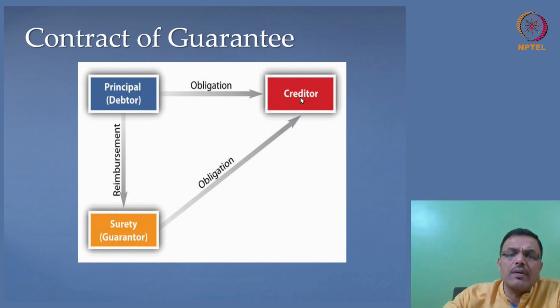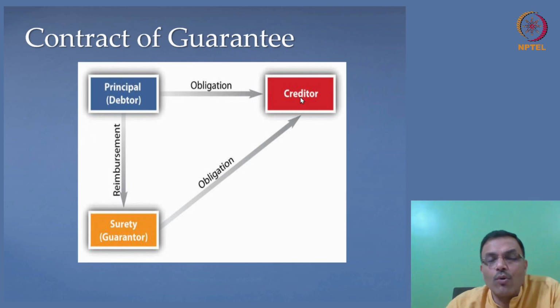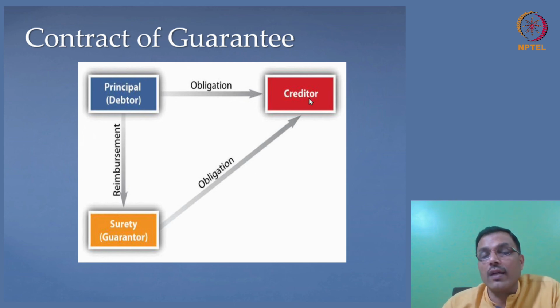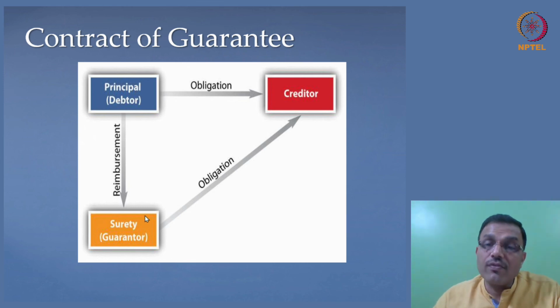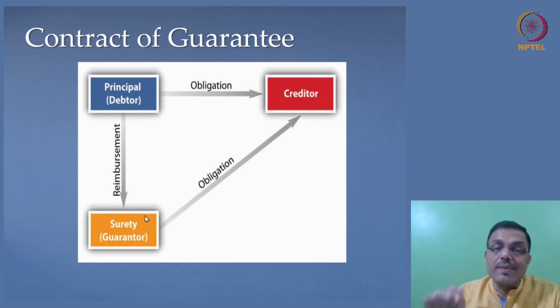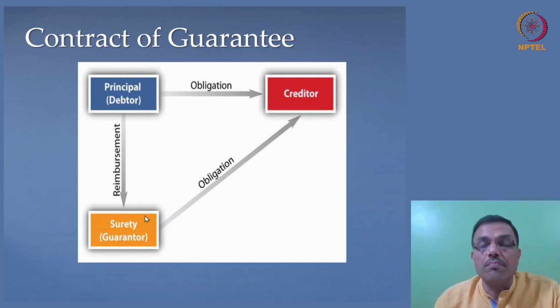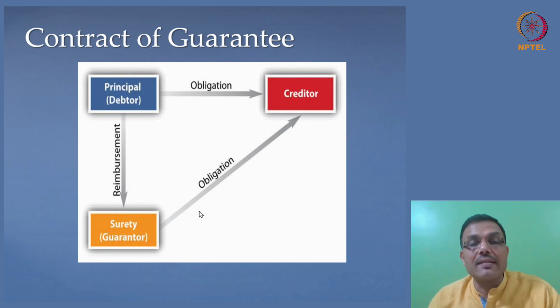Finally, going to the court or to the arbitrator and getting the final remedy will probably take some more time. But this is like an immediate kind of compensation that can come through the surety or the guarantor or the bank guarantee that is issued in favor of the government. So with bank guarantee, the bank is the surety. It gives an assurance to the government department or the government organization that we will pay in case the contractor fails to perform. Interestingly, some of the bank guarantees are called performance bank guarantees, which means they are based on a condition that lack of performance will entitle the government to encash the bank guarantee. So that's how bank guarantee as a type is also an example that we can look into.